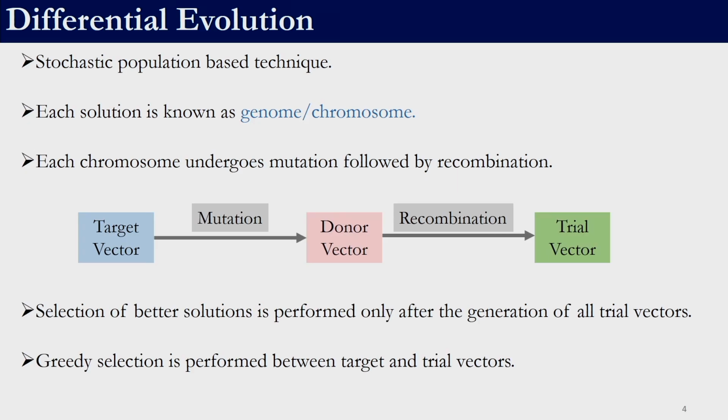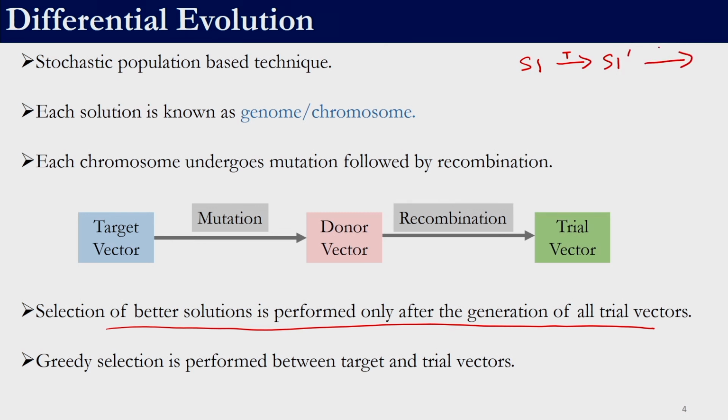One thing we need to keep in mind is that selection of the better solution is performed only after the generation of all trial vectors. For example, in TLBO, if we had solution 1, let us say it underwent teacher phase and we obtained solution S1 prime, and it underwent learner phase. Let us say in learner phase we did not obtain a good solution, so we retained S1 prime. When we are working with solution 2, if we randomly selected solution 1, then we will be working with this updated member, not with the initial member. That is what was happening in teaching learning based optimization.